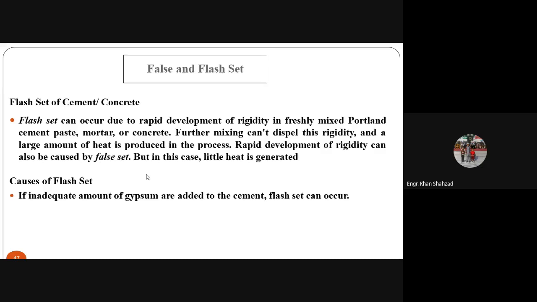As I told you, in the false setting, you just remix it and you can use it again. But in this process, this rigidity can't be removed by remixing. And a large amount of heat is produced in this process. Rapid development of rigidity can also be caused by false setting, but in this case, little heat is generated. Causes of flash set: if an inadequate amount of gypsum is added to the cement in the factory, then flash set can occur.